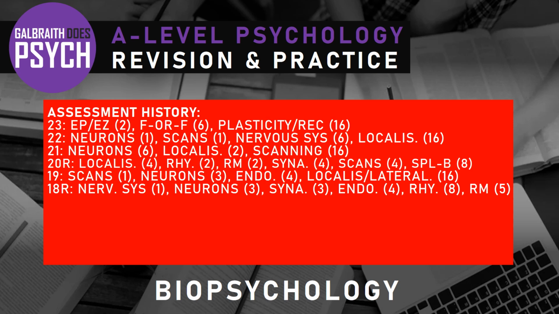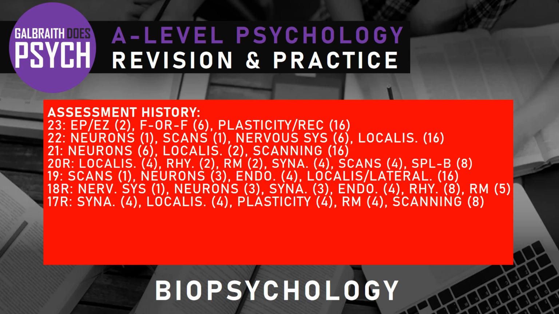2018, bit of RM sneaking in there, a little bit of nervous system, bit of neurons, bit of synapse, bit of endocrine system, and an 8 marker on rhythms. 2017, a bit of RM sneaking in again, 8 marker on scanning, plasticity, localization, and synaptic transmission. Where does this leave us?